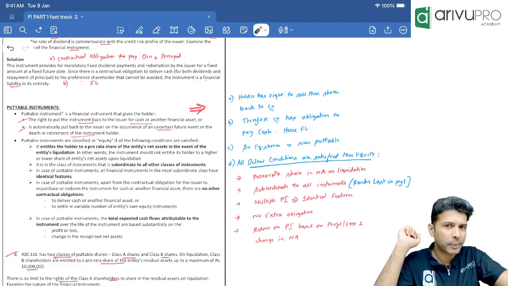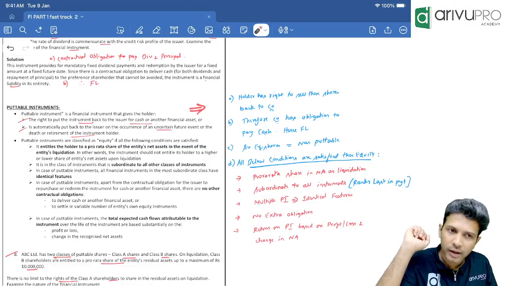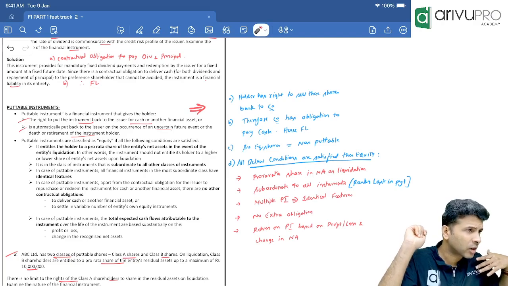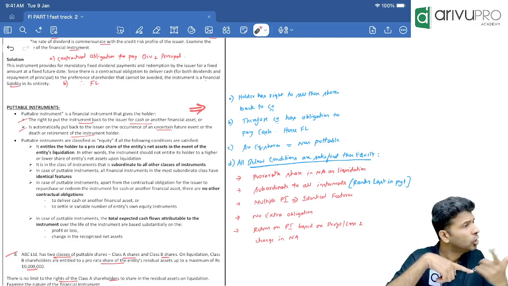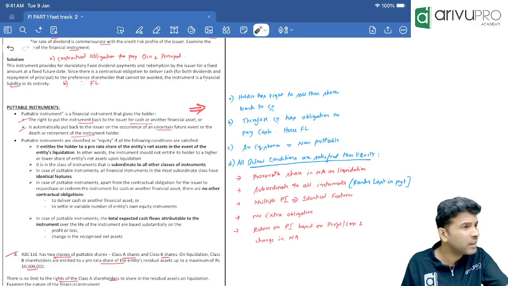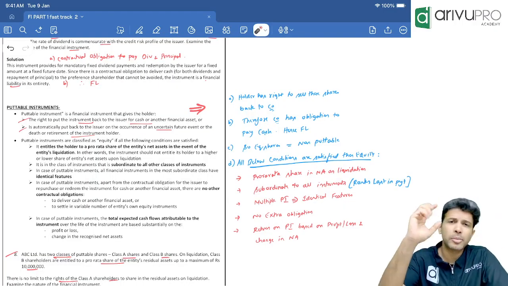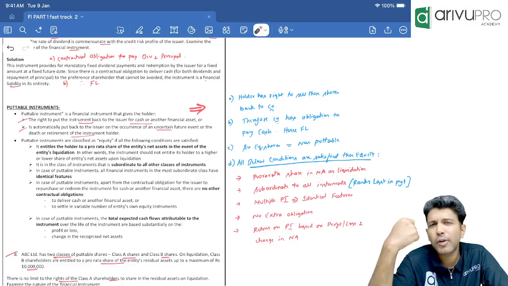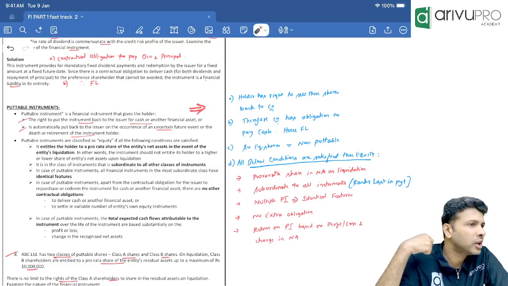The contract will mention the period and the price. If the investor sells the instrument back to the company, the company will have an obligation to purchase it by paying some money. So a putable instrument always comes with an obligation. Since there is an obligation, the default category should be financial liability.